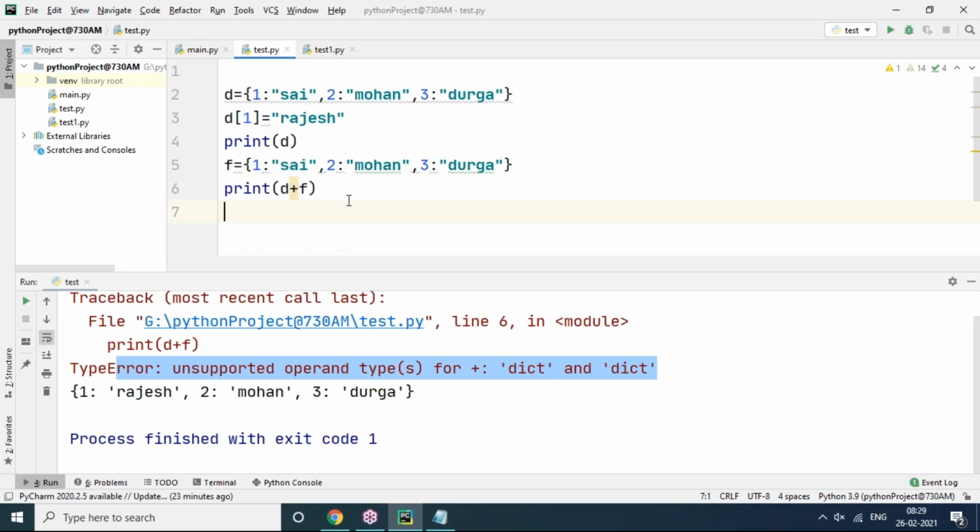But you can't add this dictionary and that dictionary's values like this. It is an unsupported operand type: dictionary and dictionary. We can add two list values, but for two dictionaries there is a separate method. The zip function is there. That is a different case.